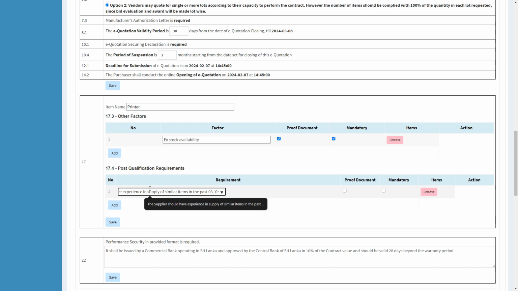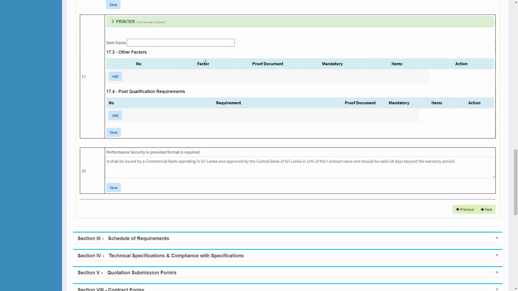Let's assume you want the supplier to have experience in supplying similar items in the past 3 years. You can make the selection and tick on the boxes here if you require proof document and if it is mandatory.